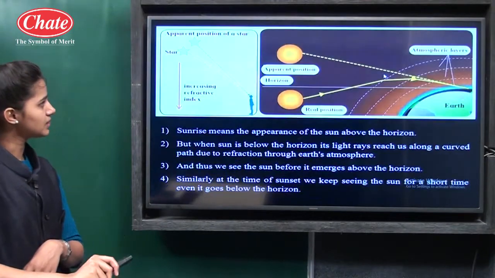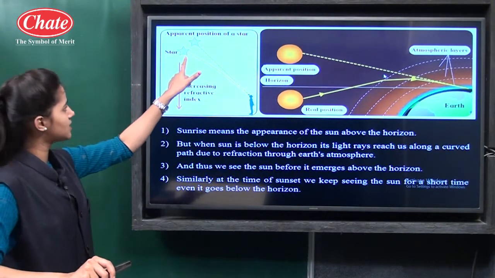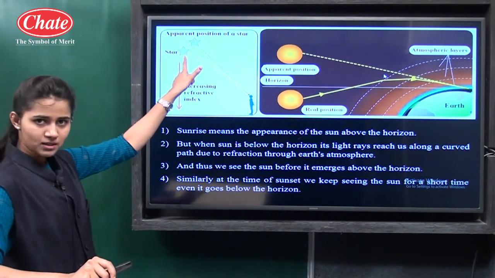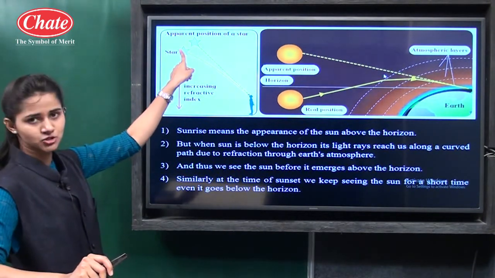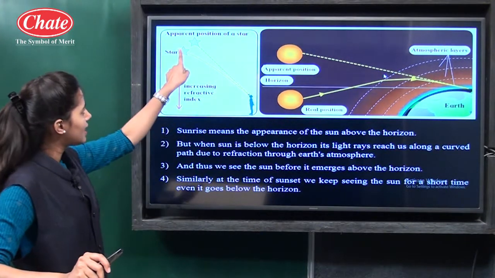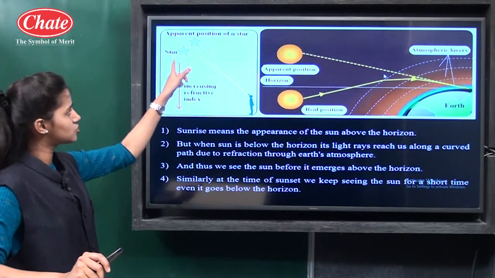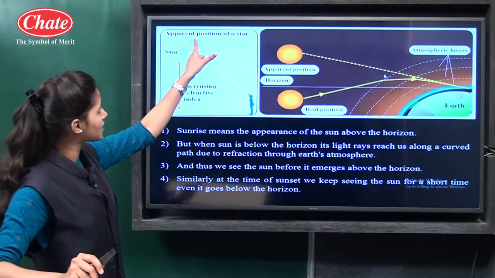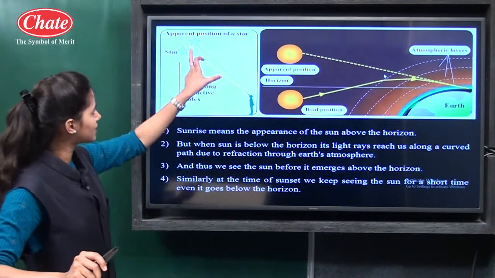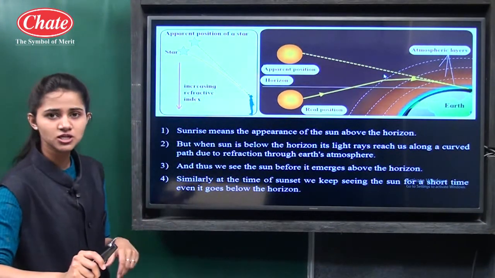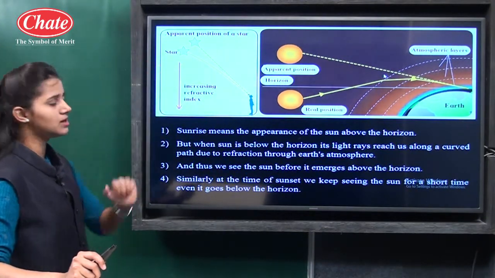In this figure you can see the actual star in the sky. The star is placed at this position, but because of refraction we see this star at a higher position than its actual position. If light rays passed in a straight line, we should see the actual position, but the light rays coming from the star towards us are continuously refracted, because the refractive index of the air is continuously changing. That's why we see the star at a higher position than its actual position.